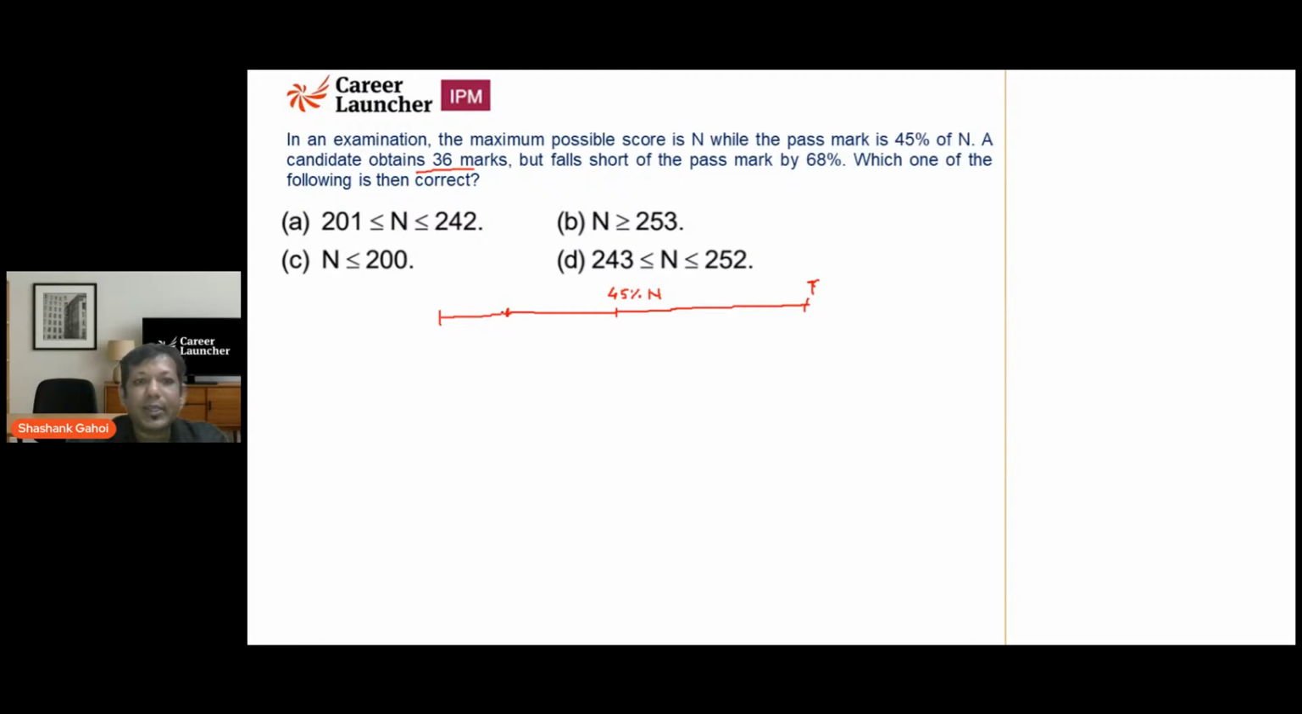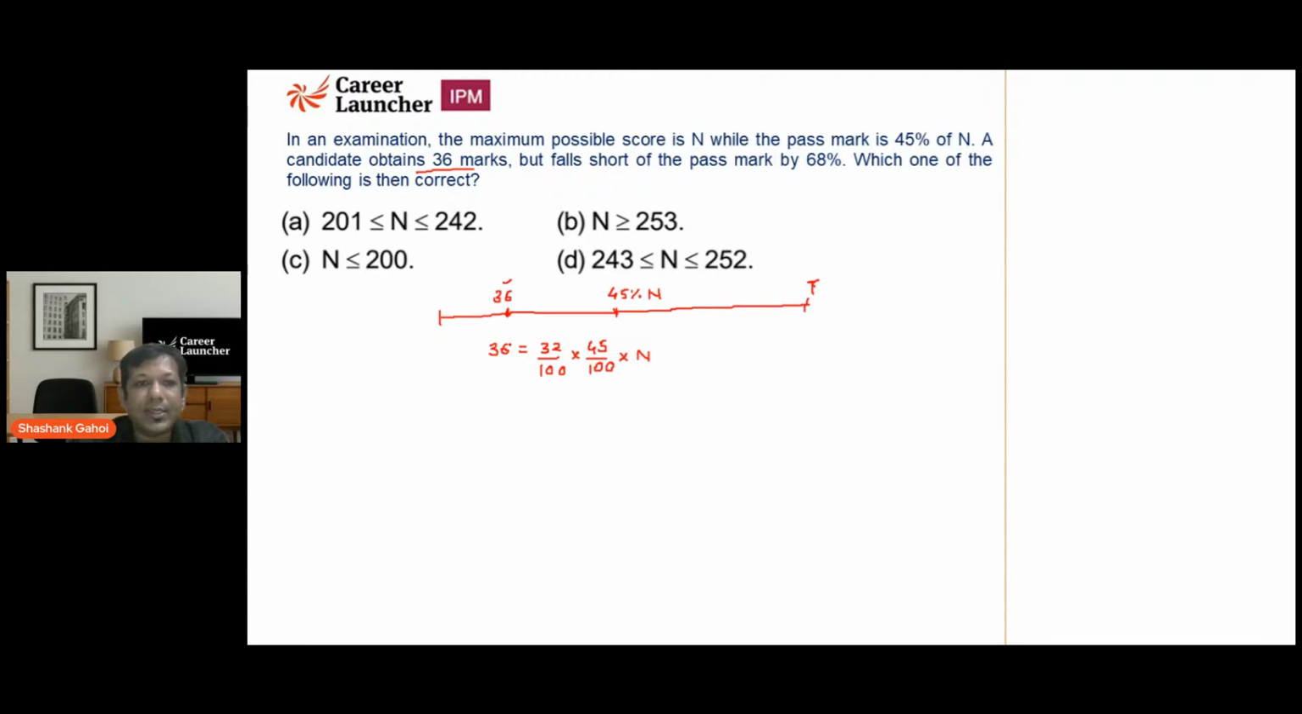A candidate obtained 36 marks but falls short of pass marks by 68%. So basically, the candidate scored 36 marks, and this is 68% less than the passing marks. If a number is 68% less than that number, it should be equal to 32% of passing marks. So 32% of passing marks is 32% of 45 upon 100 into n. We just need to figure out the value of n now.